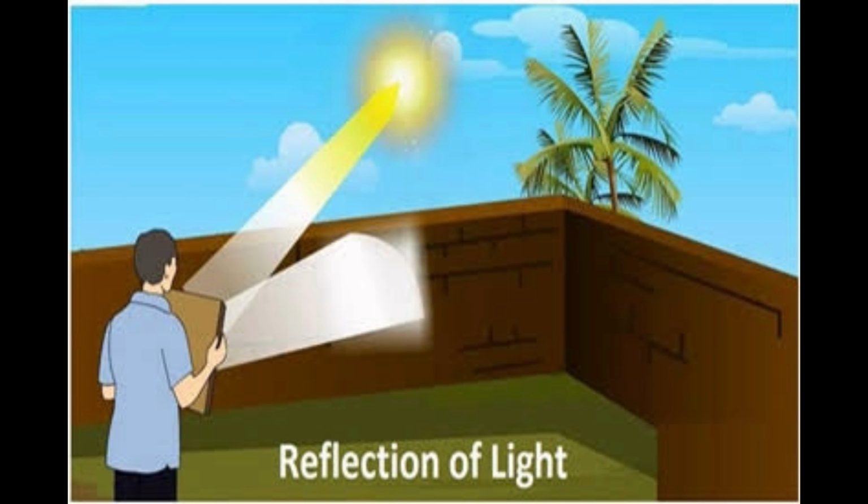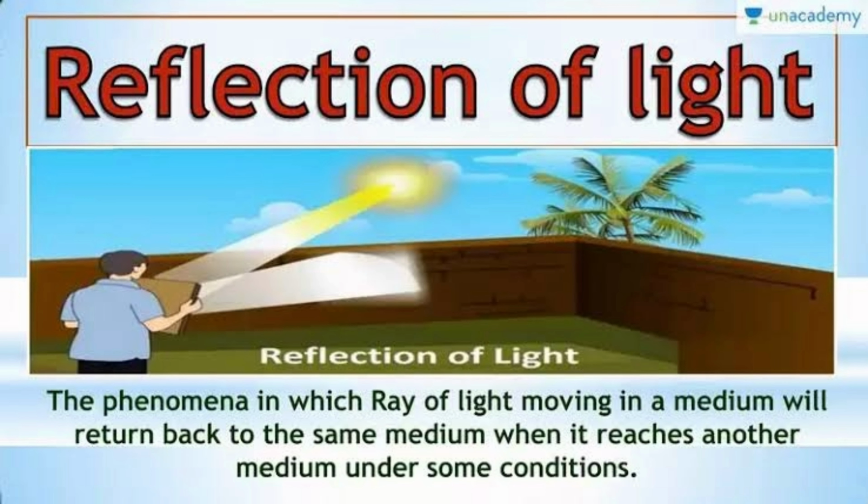Whenever any light strikes an object, it scatters in all the directions and it makes it possible for us to see the object, and that is called reflection of light. In other words, the phenomenon in which a ray of light moving in a medium returns back to the same medium when it reaches another medium under some condition is called reflection of light. You can see in this picture, a ray of light is coming from the sun and it is reflected back from a medium, and that is called reflection of light.